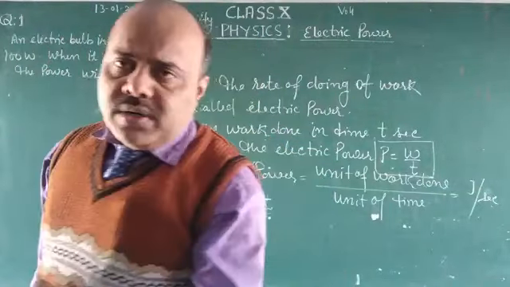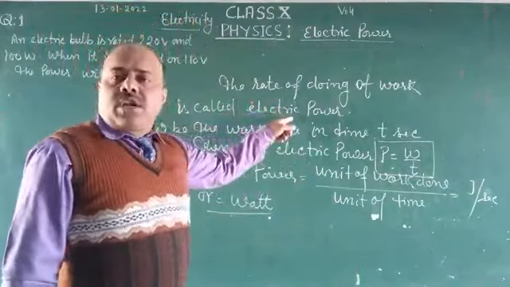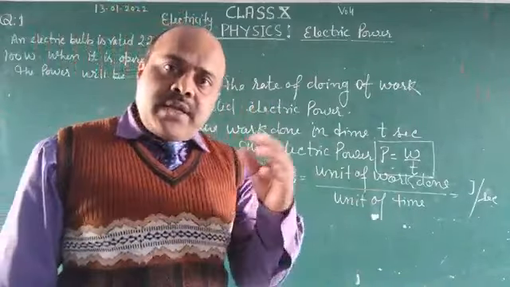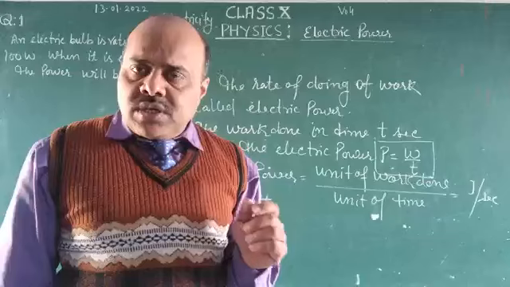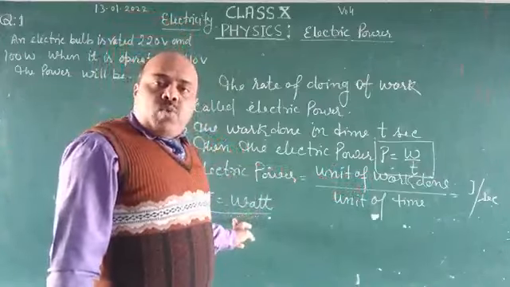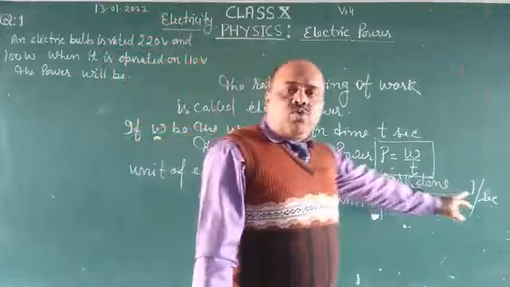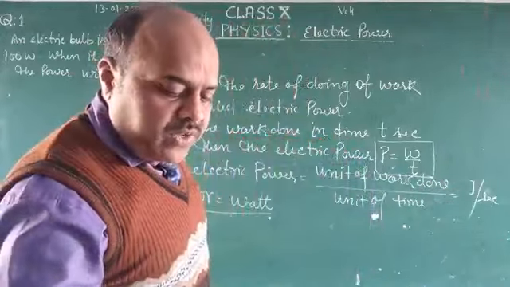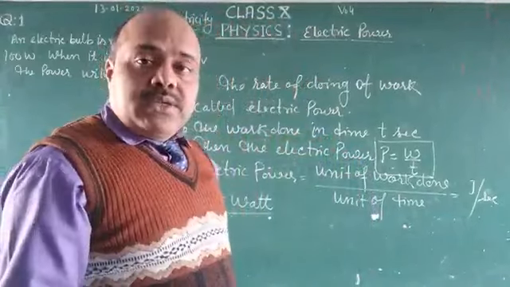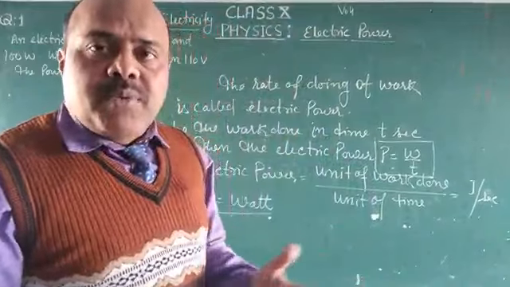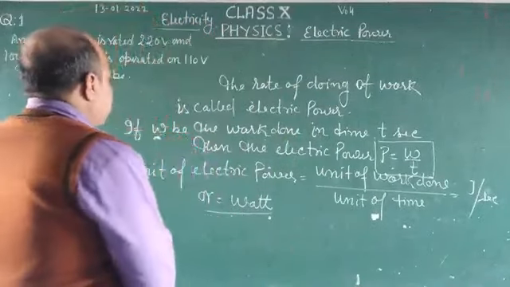What is electric power? The rate of doing work is called electric power, or the rate at which work is done, or the rate at which energy is consumed is called electric power. The SI unit of electric power is watt. Another unit is joule per second, and some bigger units of electric power are kilowatt, megawatt, gigawatt, horsepower.